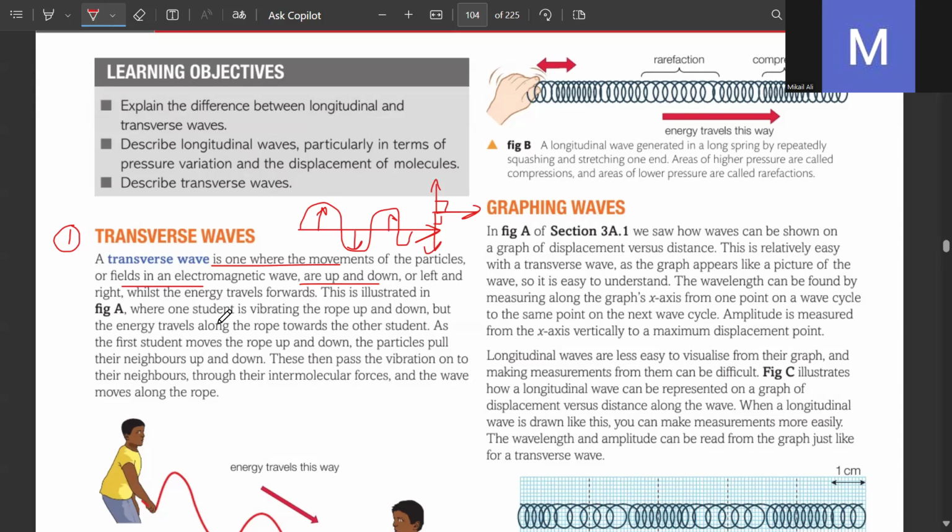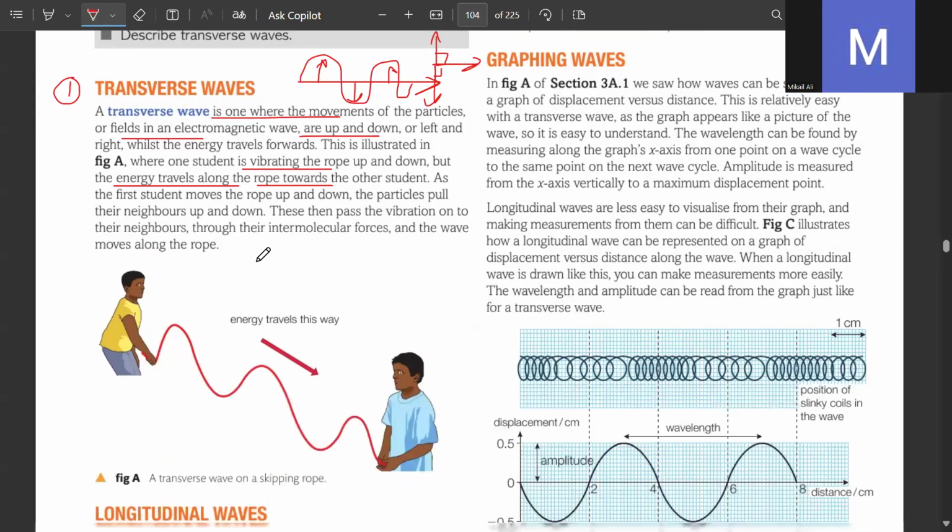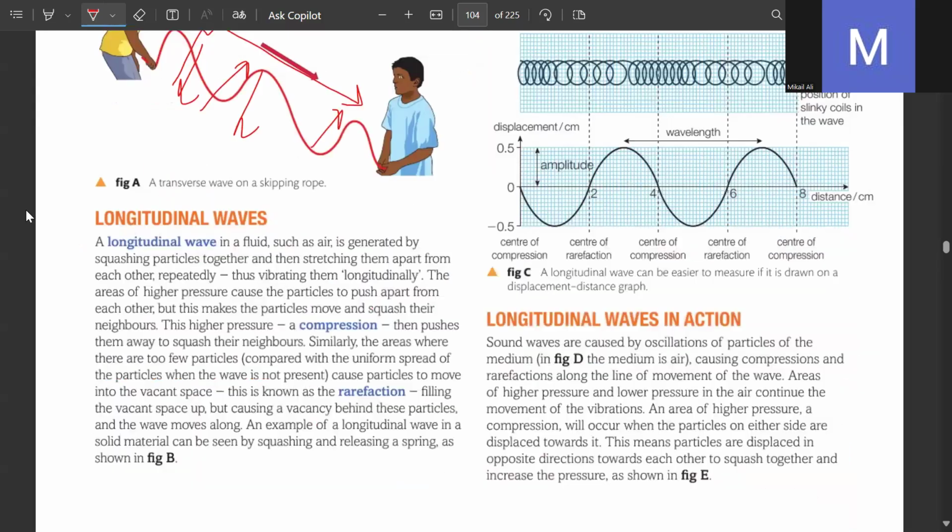This is known as a transverse wave, which is where one student is vibrating the rope up and down, but the energy travels along the rope towards the other student. Look at this. Now the energy is in this way, but the wave particles are always moving 90 degrees, up and down the wave. Longitudinal wave, for example, sound waves.